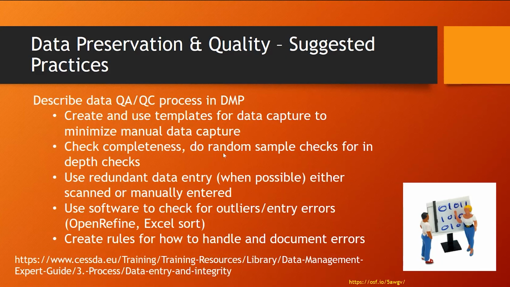Some other suggestions: plan for checking completeness, doing random sample checks. Who's going to do that? We'll talk about roles and responsibilities, but again, this should all be part of the process. Sometimes you may want some redundancy. Use software to check for outliers or entry errors. OpenRefine and Excel are really good tools for that. And create rules for how to handle and document errors.